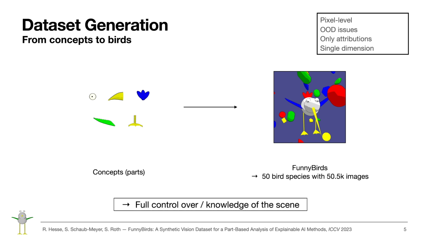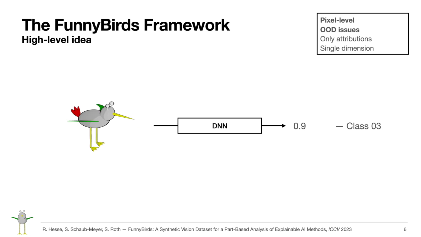The most important desideratum behind our dataset is that we have full control over and knowledge of our scenes. Having full control over each scene allows us to perform image space interventions that we can use to generate ground-truth explanations for the model under inspection, to which we can compare our estimated explanations. For example, we can remove the feet of our bird and observe that the output score drops only marginally to 0.8. When instead deleting the beak, we observe a much stronger drop to 0.4, which indicates that, under some assumptions, the beak is significantly more important than the feet.